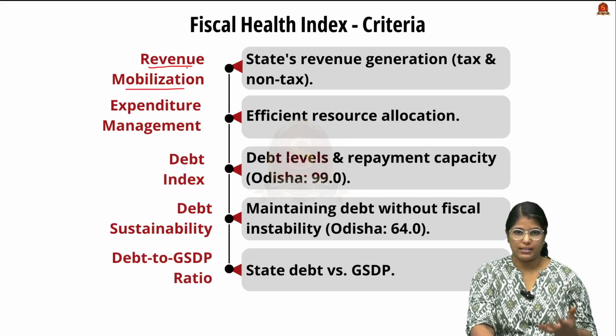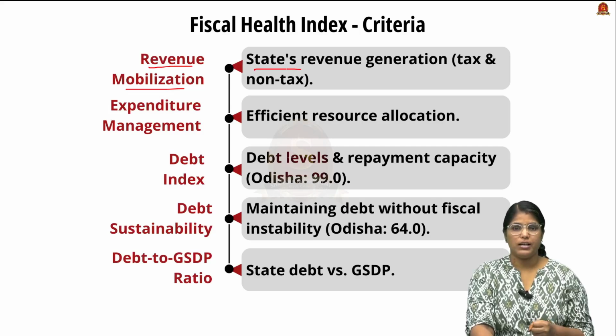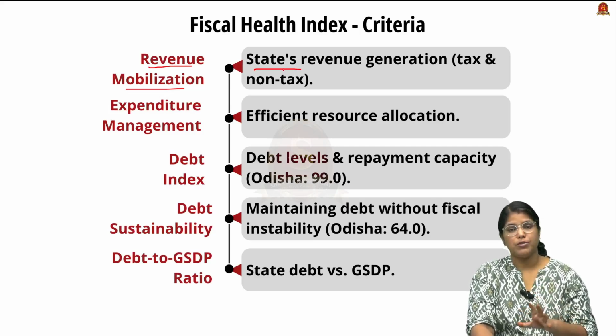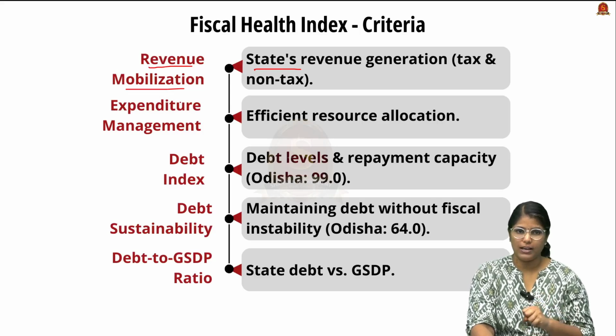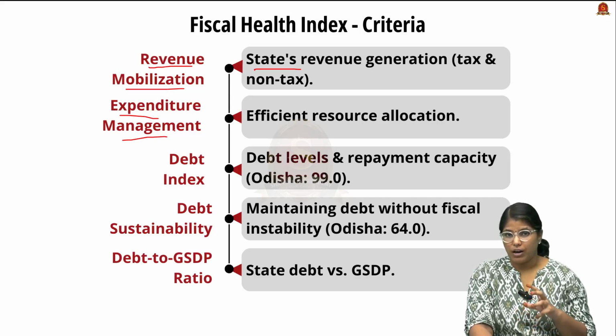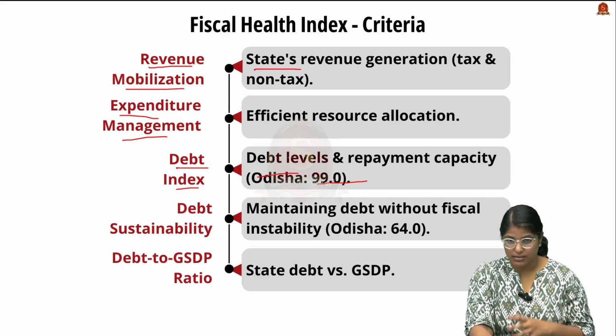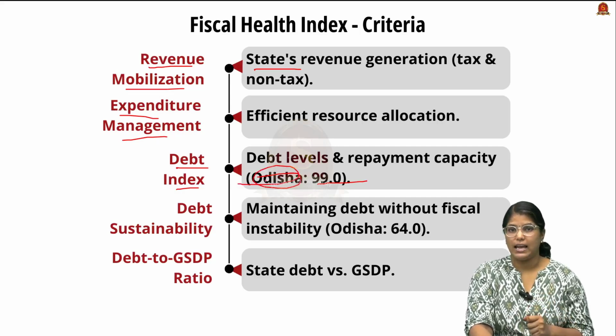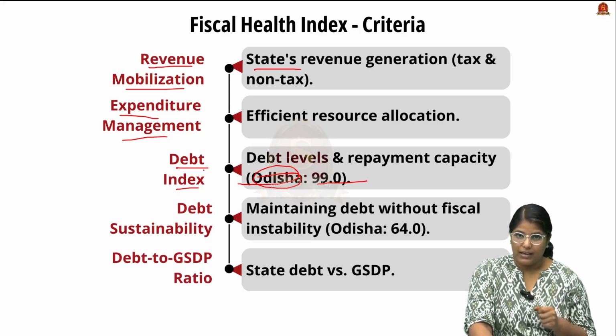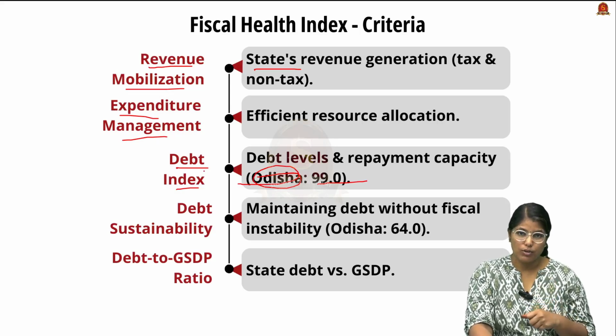The first thing, as I said earlier, is revenue mobilization. Here the state's revenue generation in terms of both tax and non-tax revenue will be calculated. Then in terms of expenditure management, they look at effective resource allocation, that is, how effectively the resources have been utilized, through measurable outcomes. Then we have a debt index, which tells about the debt level and repayment capacity of the state. For example, Odisha has 99 points in this debt index, which means it has the highest capacity to repay its loans.